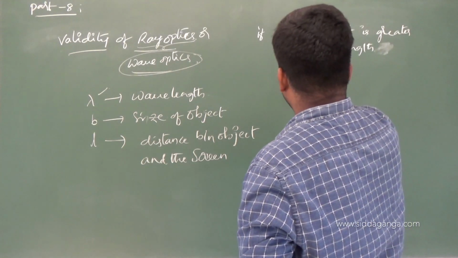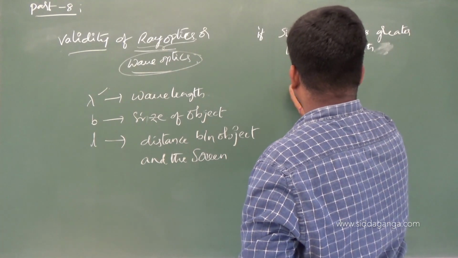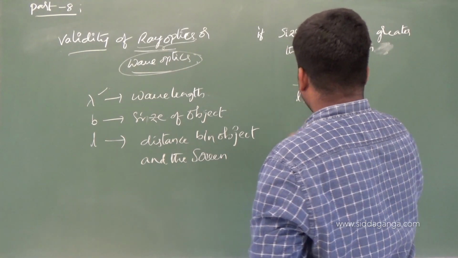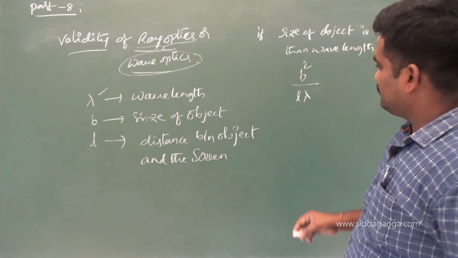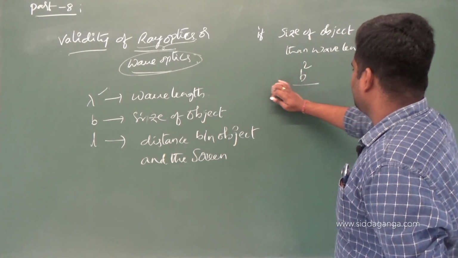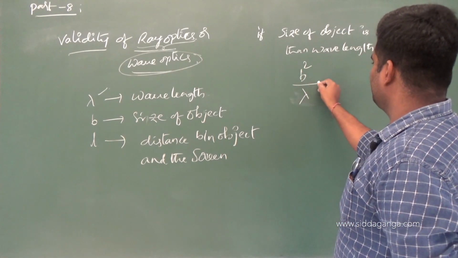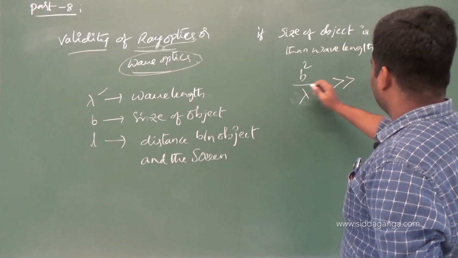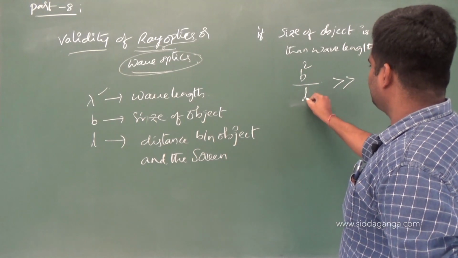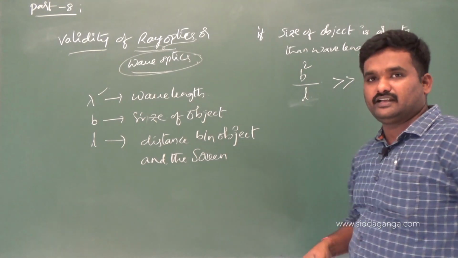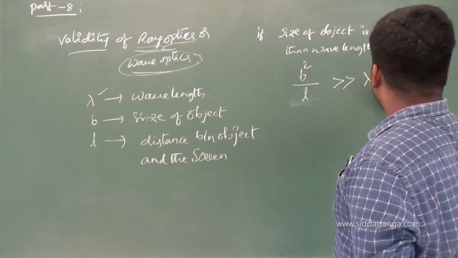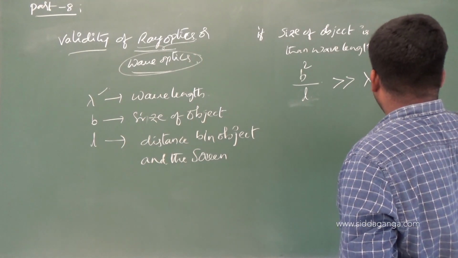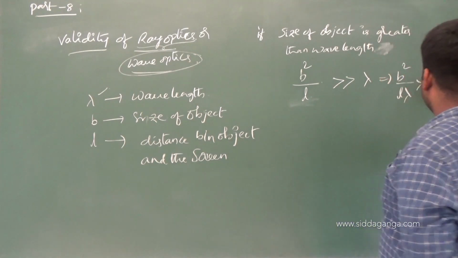There is a small relation for this: b square by L lambda should be much greater than 1.